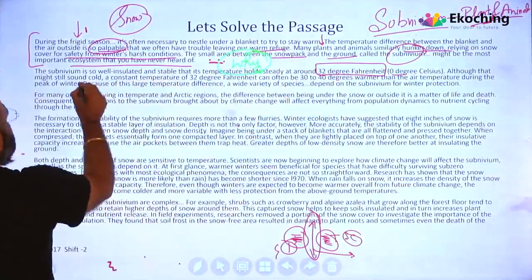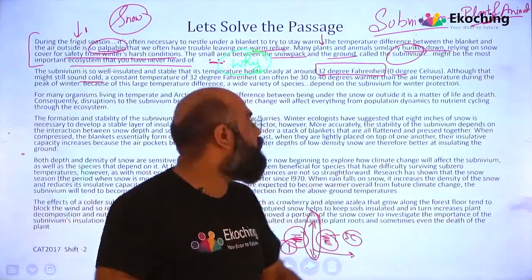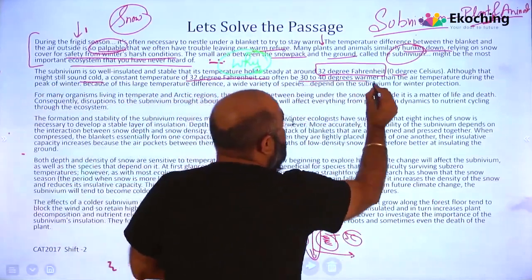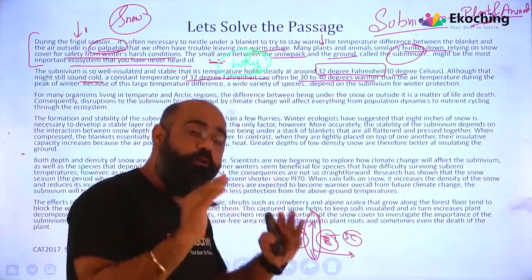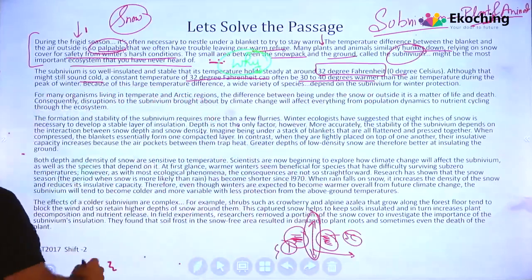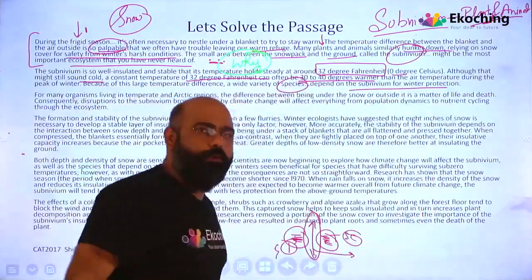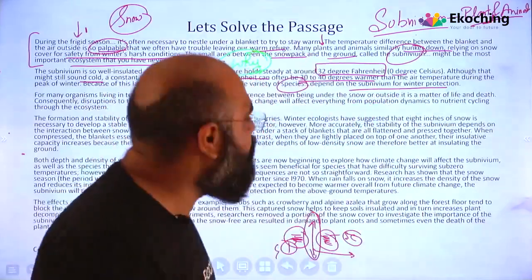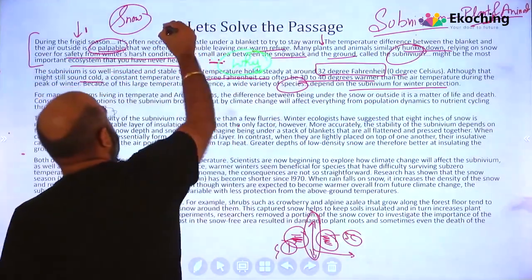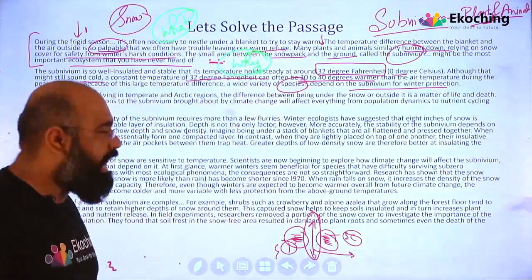Although that might still sound cold. So it sounds cold to us, a 0 degree, but for them it's far better, right? A constant temperature of 32 degrees Fahrenheit can often be 30 to 40 degrees warmer than the air temperature during the peak of winter. And because of this, a variety of species depend on the subniveum for winter protection. So first we are talking about the subniveum, second we are talking about why. So I'll just conclude first also. First is what is the subniveum? The second is the why of a subniveum, right?